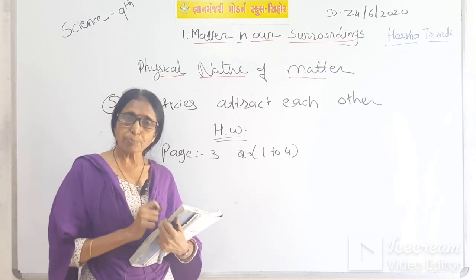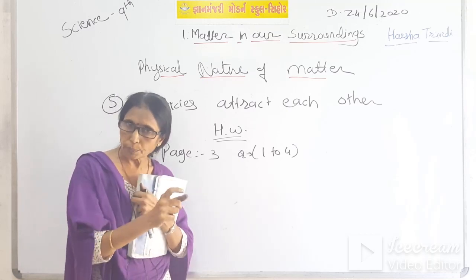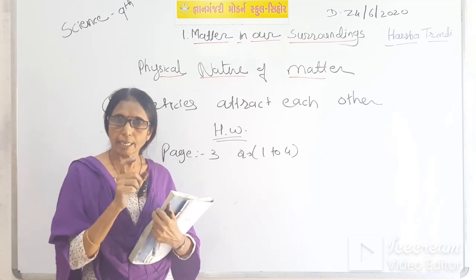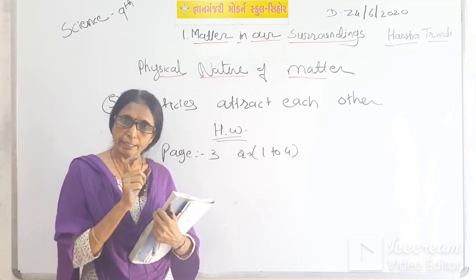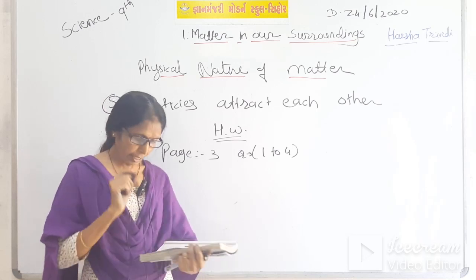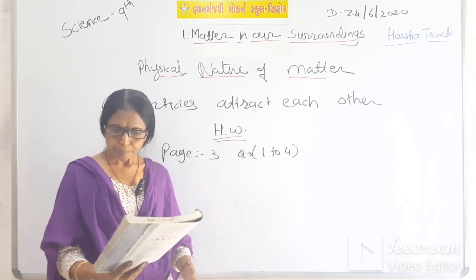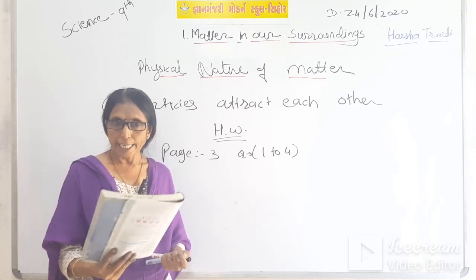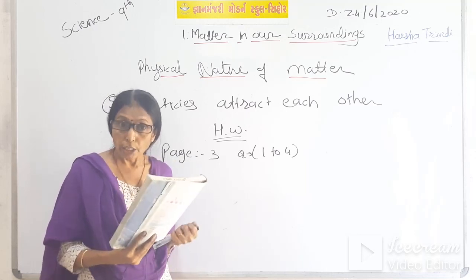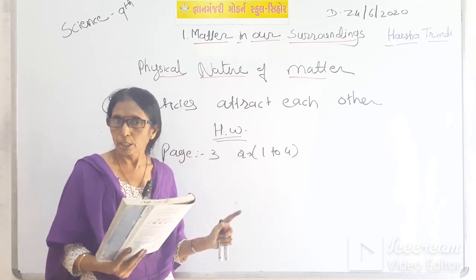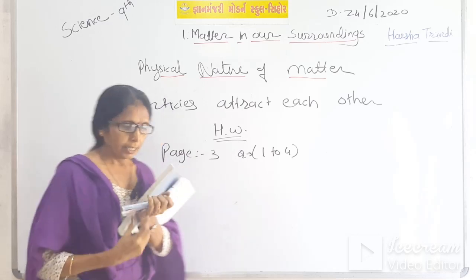Out of this, those which have volume and mass are called matter. Others are not matter, like the smell of perfume, fragrance, and smell. Hat, cold drink is matter, but only cold is not matter. So I am discussing it here.